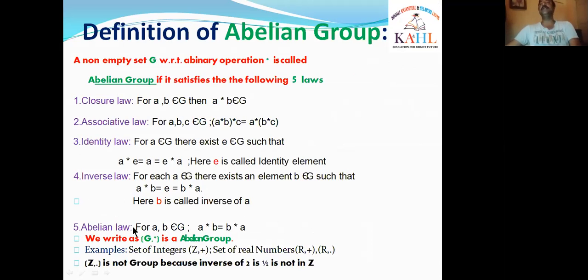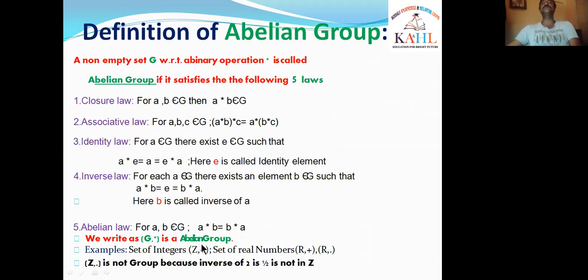That means the abelian law exists in G. If a non-empty set G with respect to the binary operation star satisfies the closure, associative, identity, inverse and abelian laws, then G star is called an abelian group. We write G comma star is an abelian group.